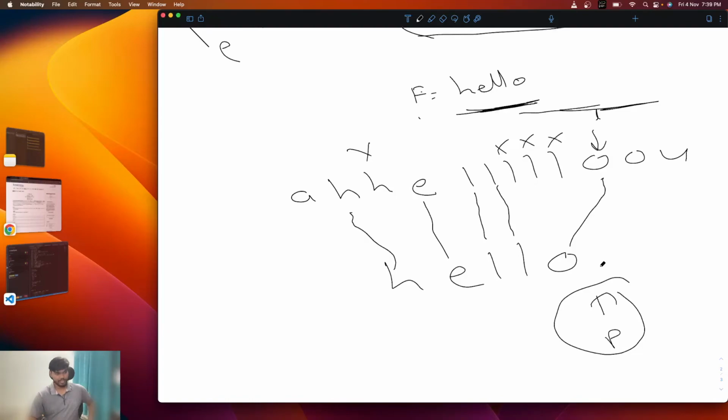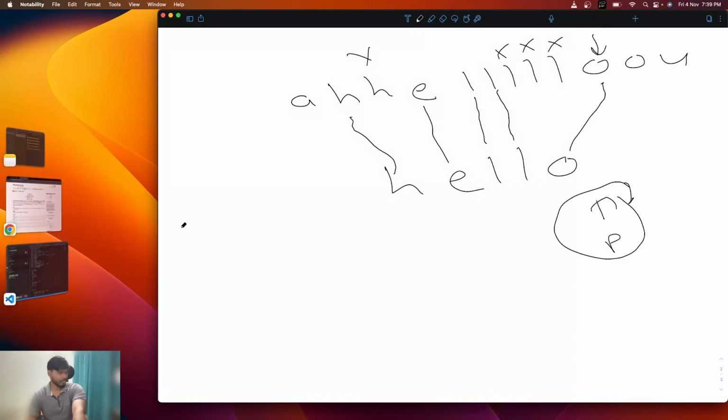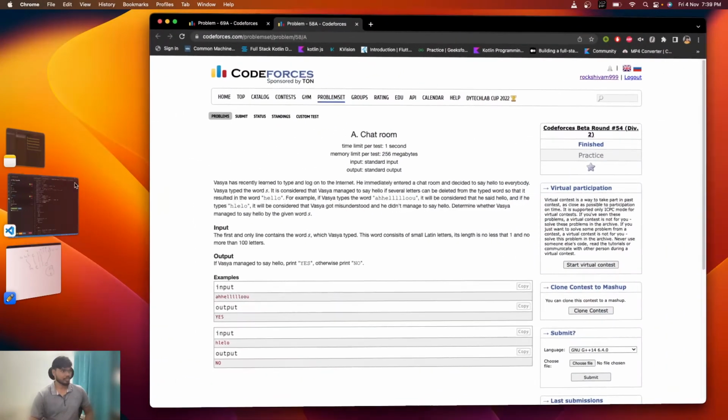So if our pointer is pointing at the end of the string, then that subsequence exists, otherwise it does not exist. If you want to try writing this in code on your own, you can. Otherwise, we will see the code, okay.